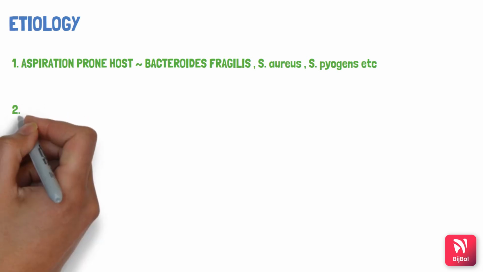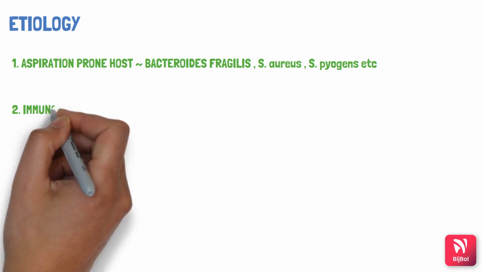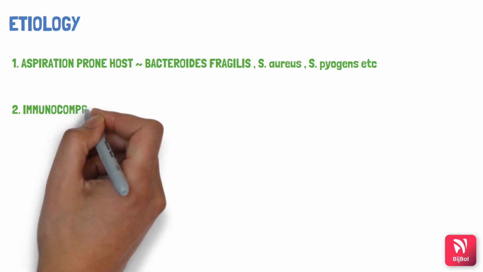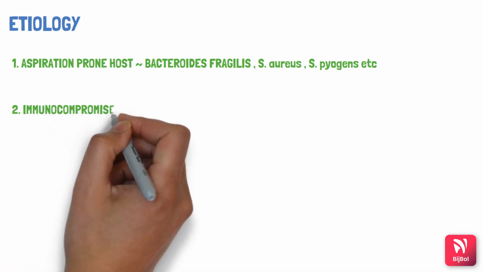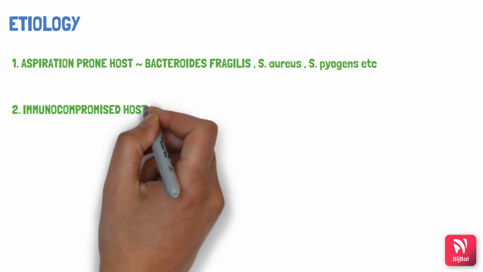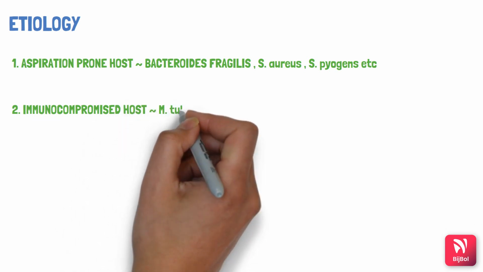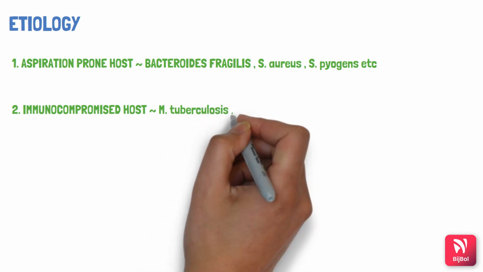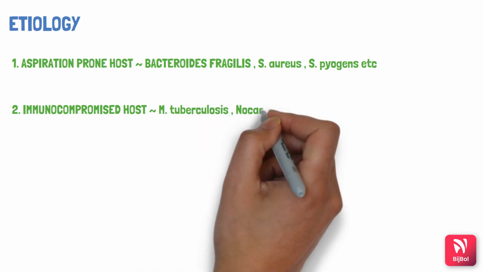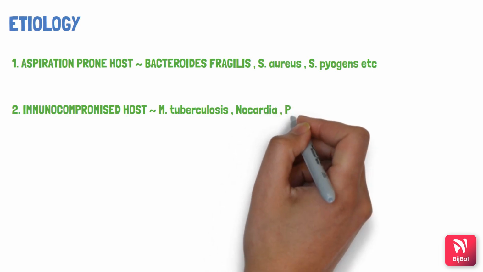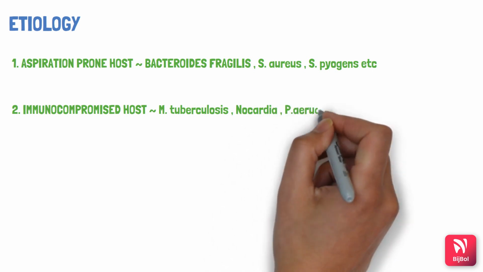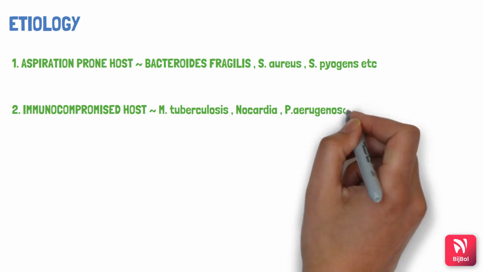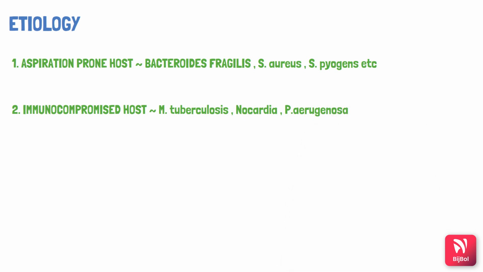Next is the immunocompromised host, where immunity is very less in the patient and is susceptible to bacterial attack. These patients are generally HIV affected patients and also people who are on steroids, etc. Because people who are on steroids, the immunity is decreased, right? So bacteria in this category are Mycobacterium tuberculosis, Nocardia asteroides, and Pseudomonas aeruginosa.